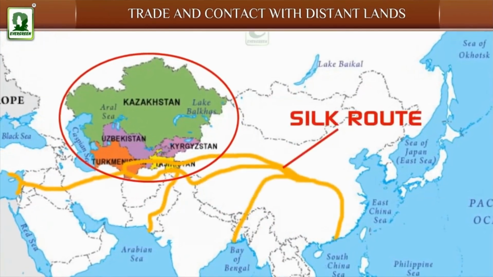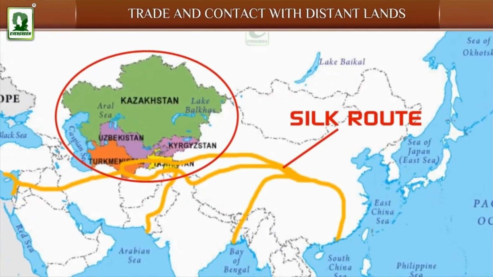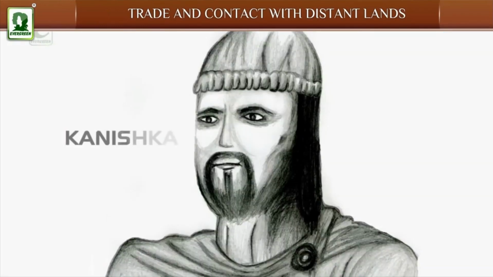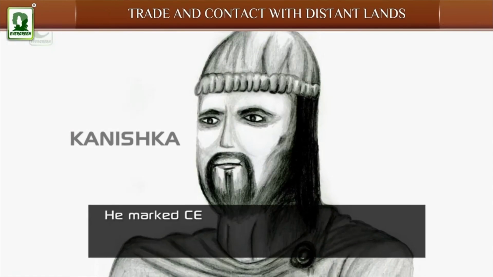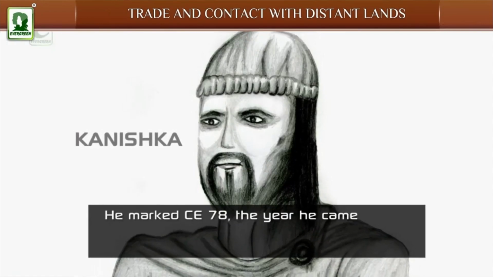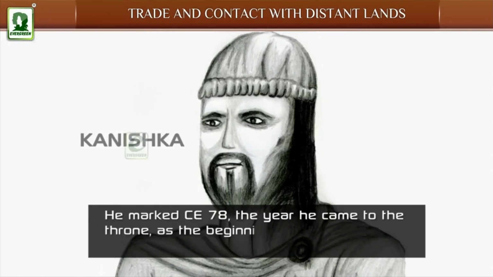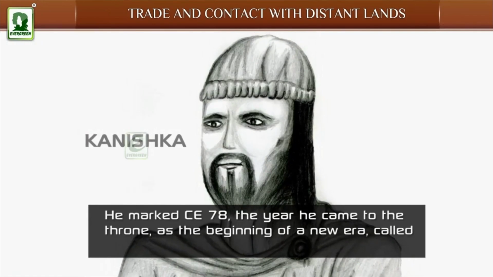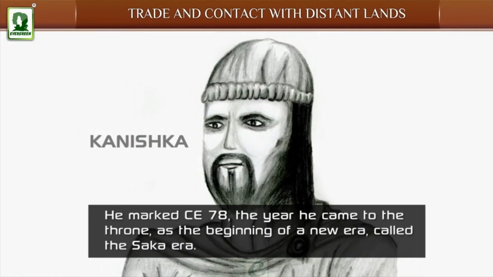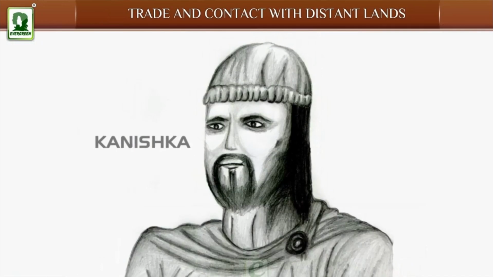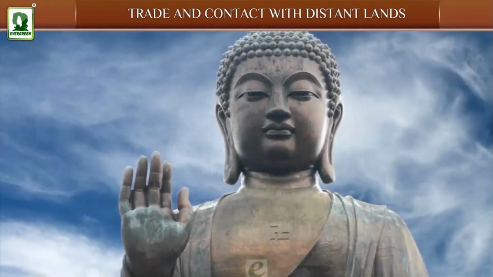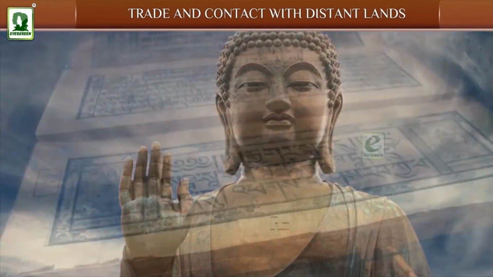The rule of Kushanas was at its glory during the rule of Kanishka. He marked CE 78, the year he came to the throne, as the beginning of a new era called the Saka era. Kanishka was a great patron of Buddhism and patronized Buddhist literature.